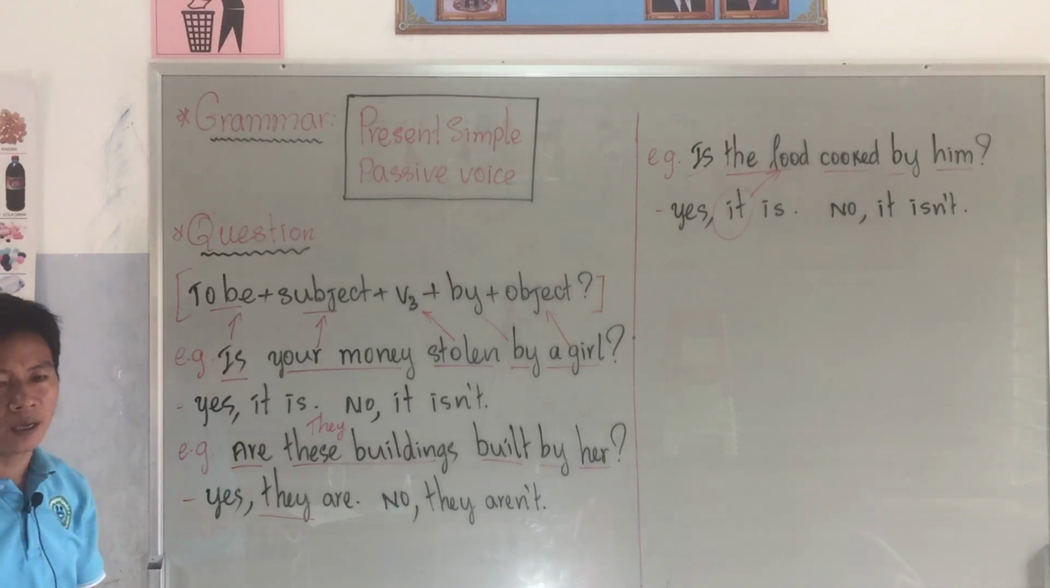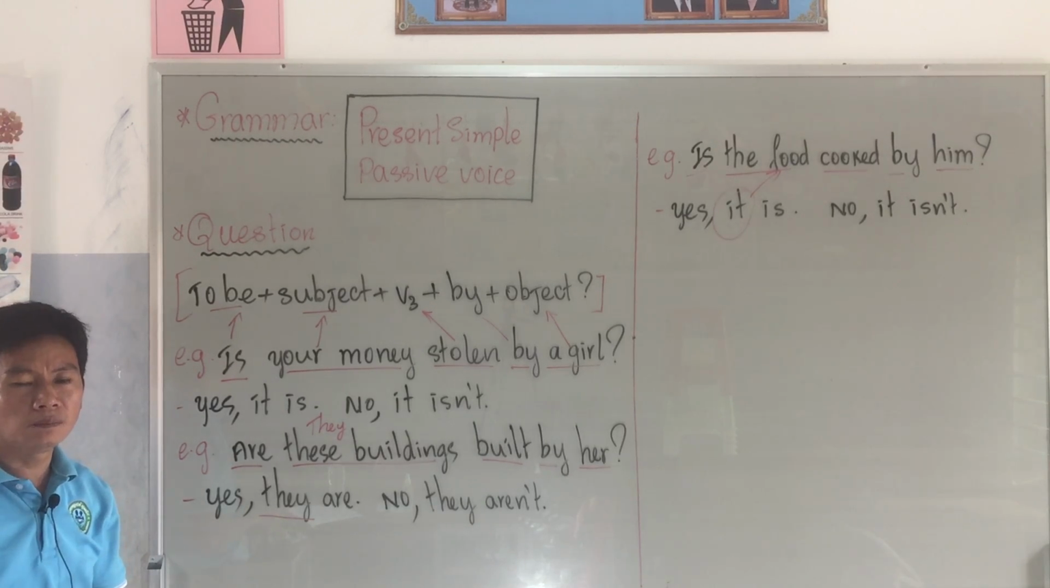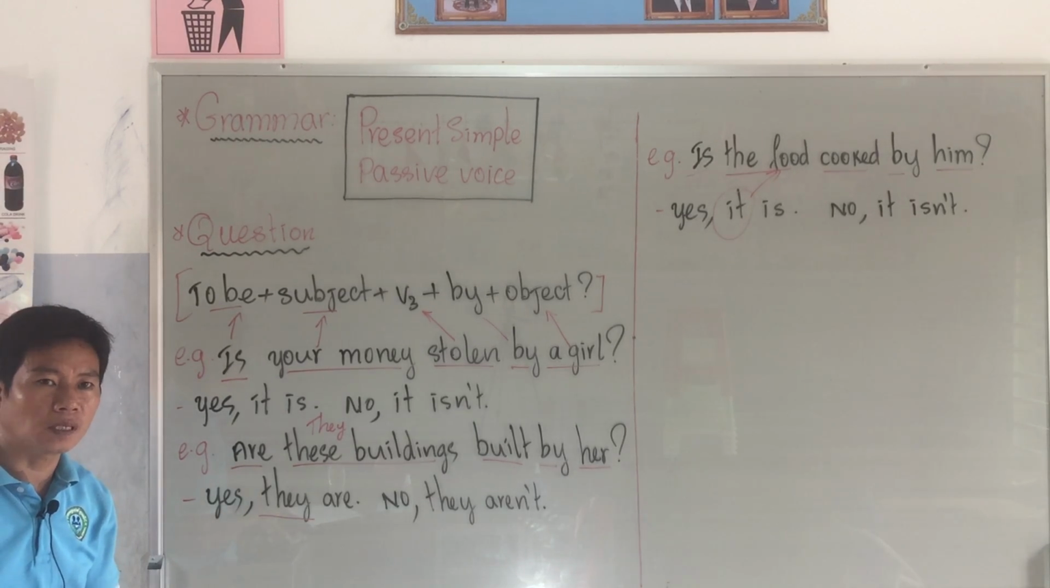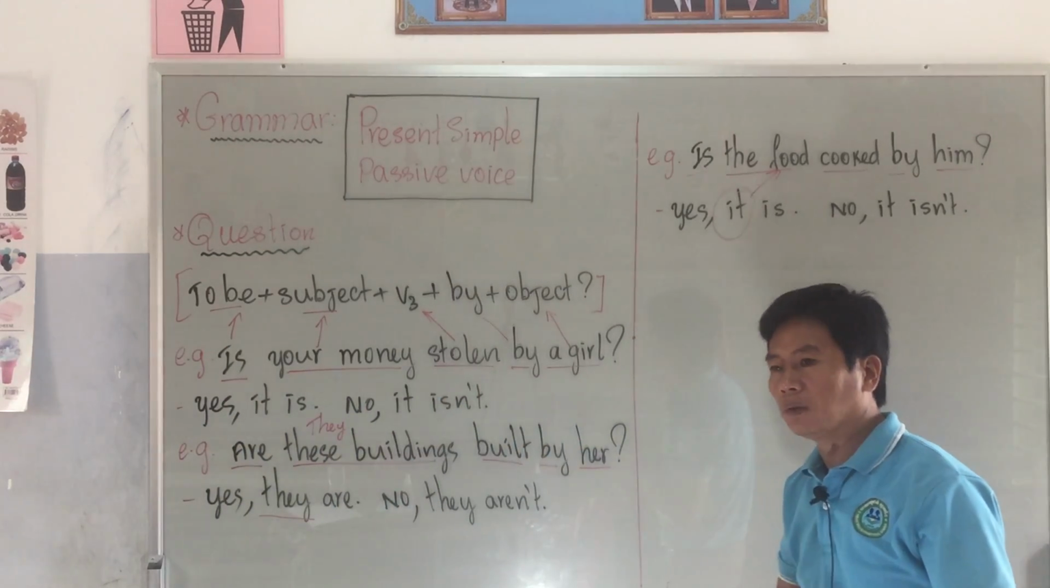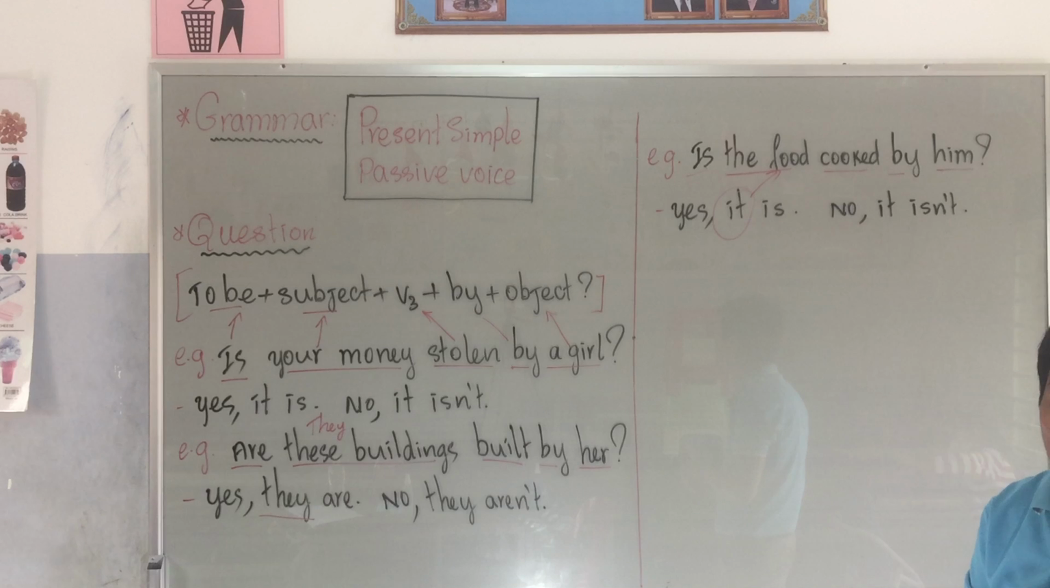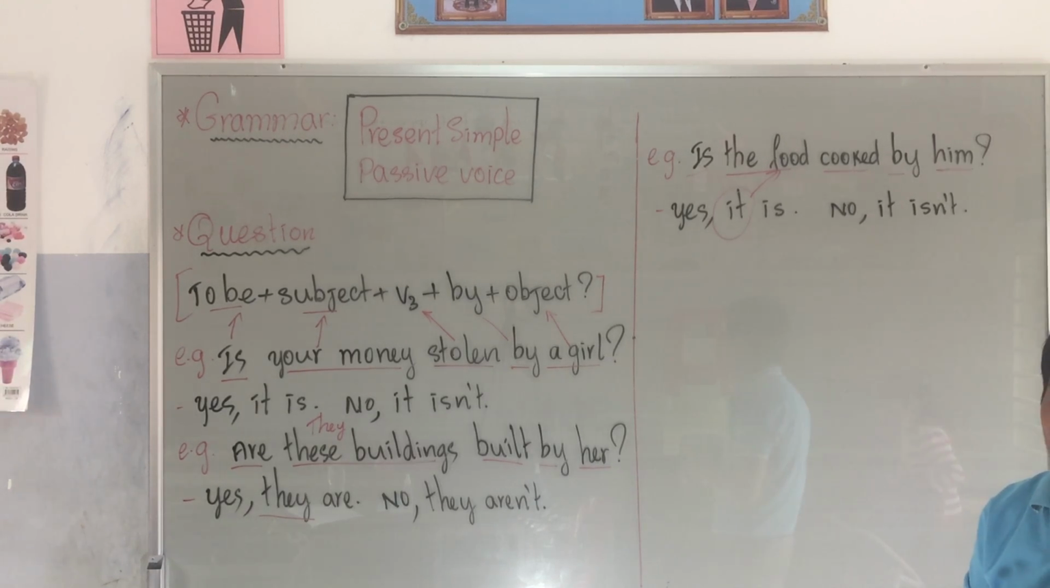And one more point, you have to know about the verb that we use in passive voice, which refers to transitive verbs. You know transitive verb. It's the verb that needs a direct object.